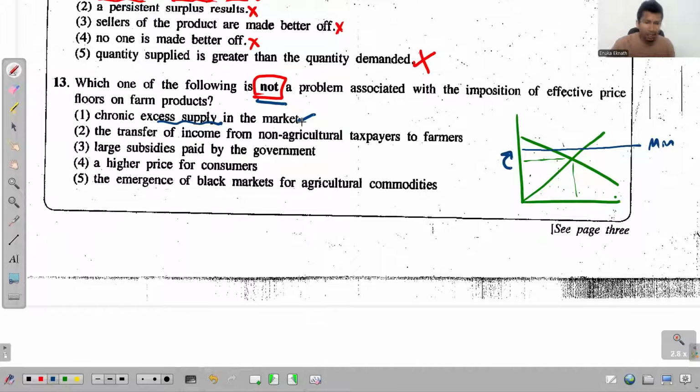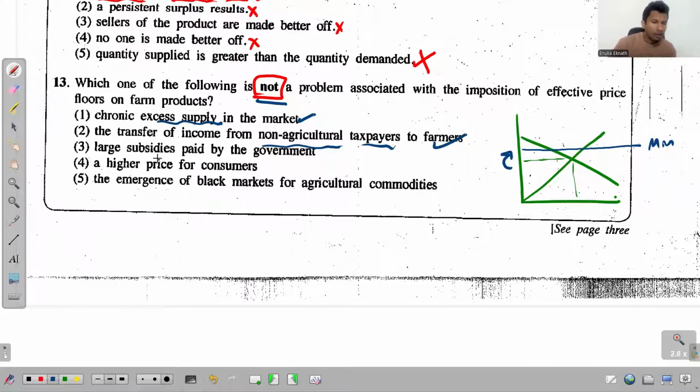Second one, the transfer of income from non-agricultural taxpayers to farmers. That's what the government needs to do. The government increases the prices of these agricultural goods by imposing this minimum price, and as a result there will be a cash flow from non-agricultural taxpayers to the farmers. So that is true.